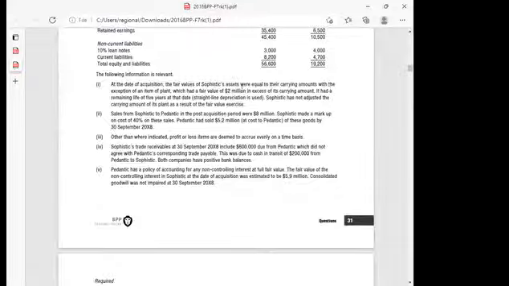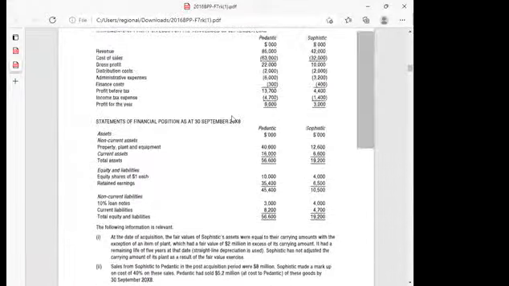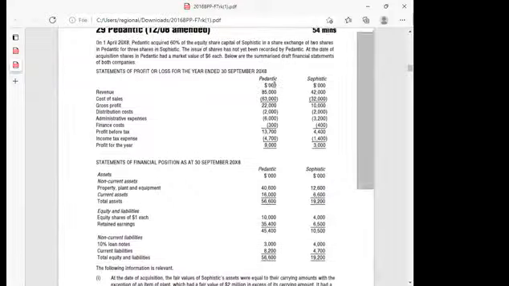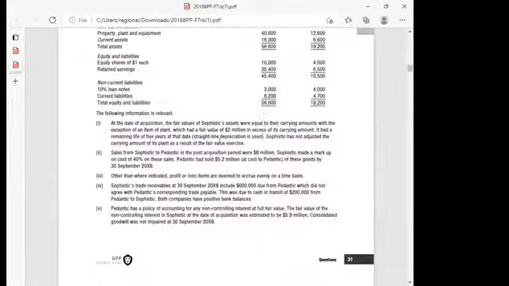Fair valuation is the same as your revaluation. To their carrying amount, with the exception of an item of plant, which had a fair value of $2,000 in excess of its carrying amount. Why am I calling this 2,000? It's because my statements here are given in terms of $1,000. So for compatibility, I must keep on chopping the 3 zeros. So instead of saying 2 million, I'm saying 2,000 there.